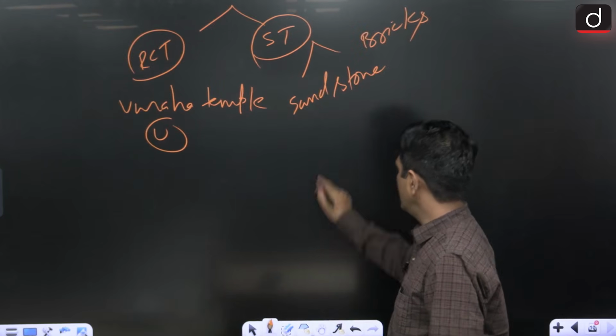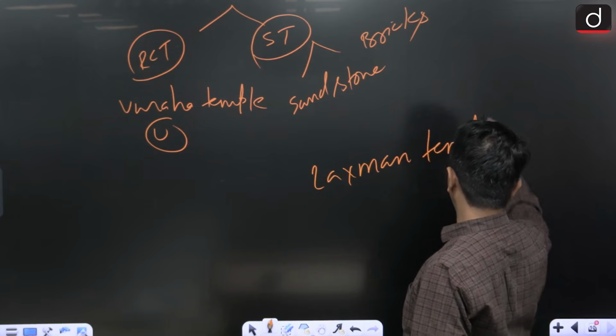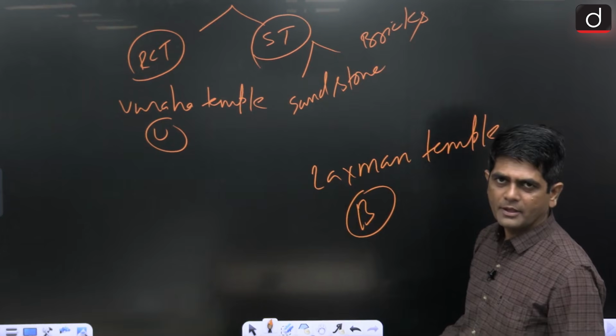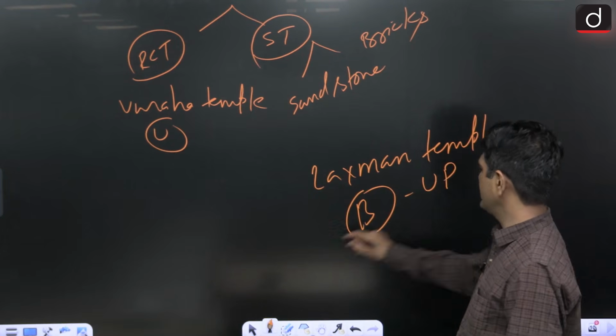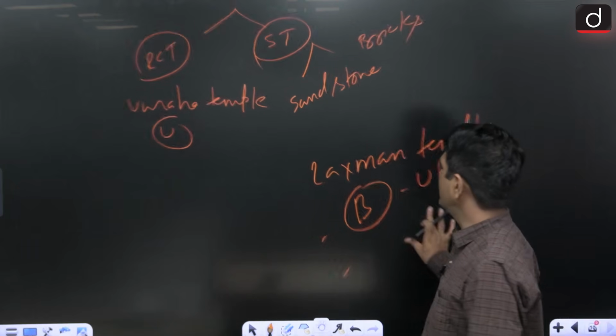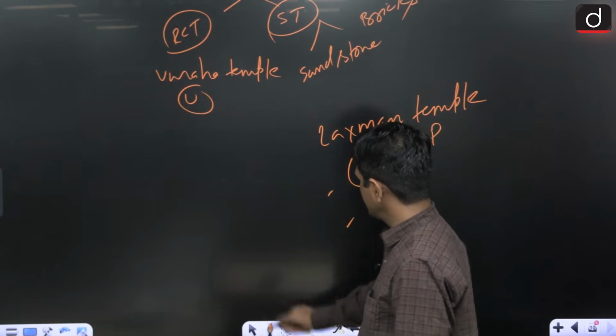Like we have the Lakshman temple at Bhitargaon in Uttar Pradesh, and one Lakshman temple made of bricks. Made of what? Bricks.